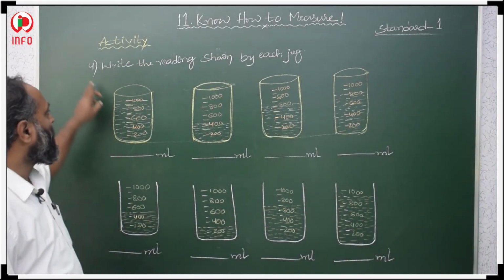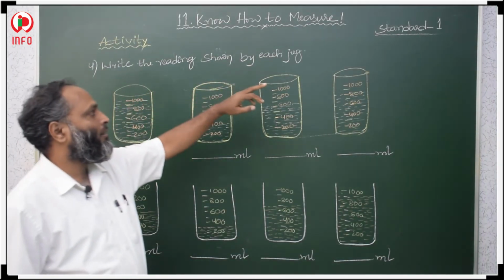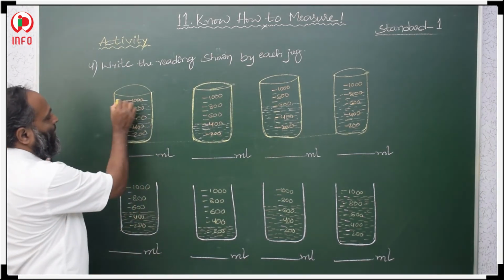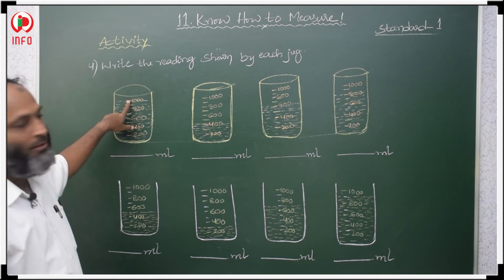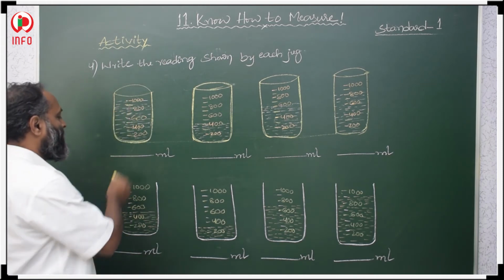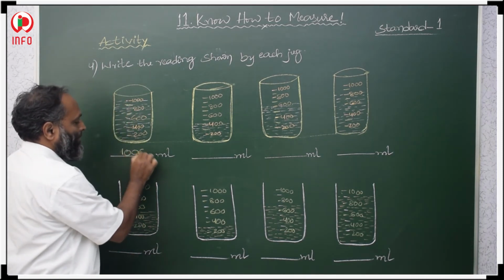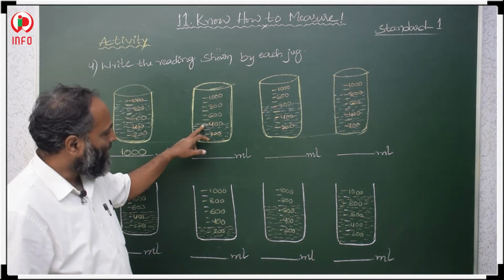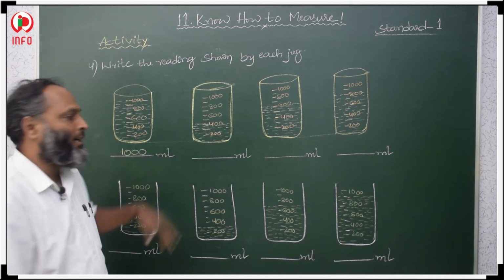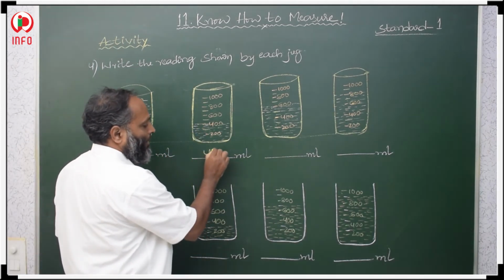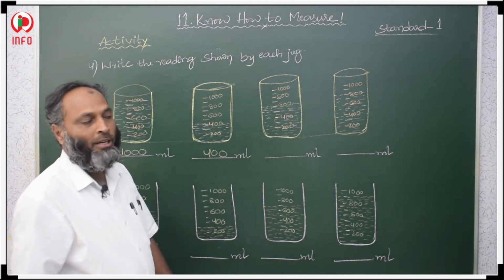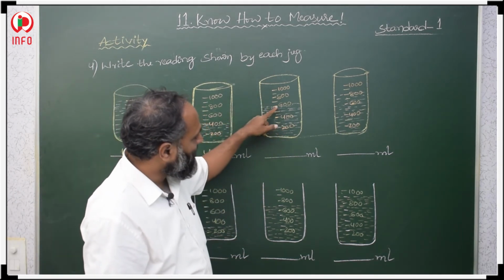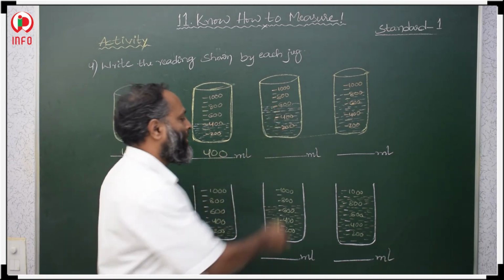Now, students, see here, next question: write the reading shown by each jug. We have to write the reading here. So, here the liquid is at 1000 ml. The reading is 1000 ml. In the second jug, the liquid is at 400 ml. Here we have to write 400 ml. In the next one, the liquid reading is at 600 ml.